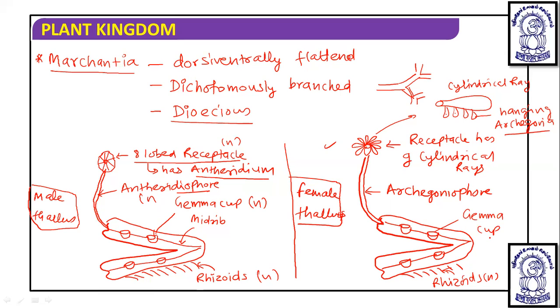How the male and female gametes are produced and where they are located, that we have discussed. Now after fertilization, the embryo will form, and after the embryo, the sporophyte will form. So after this, we will deal with the structure of the sporophyte.